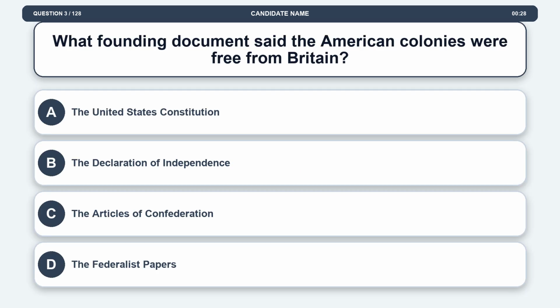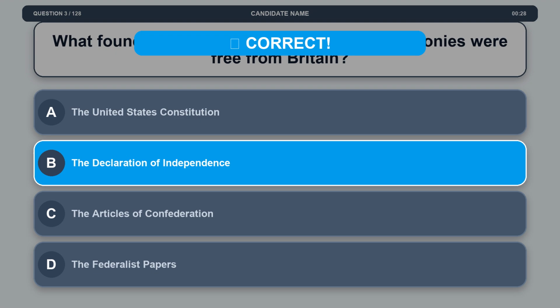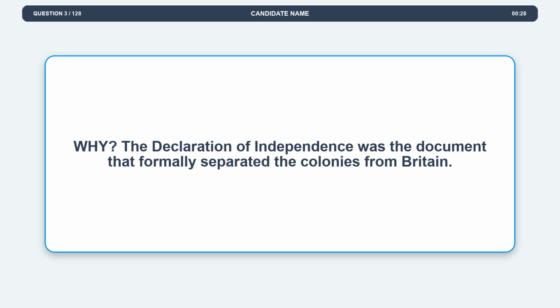Question 3. What founding document said the American colonies were free from Britain? Option A, the United States Constitution. Option B, the Declaration of Independence. Option C, the Articles of Confederation. Option D, the Federalist Papers. The correct answer is option B, the Declaration of Independence. Explanation. The Declaration of Independence was the document that formally separated the colonies from Britain.